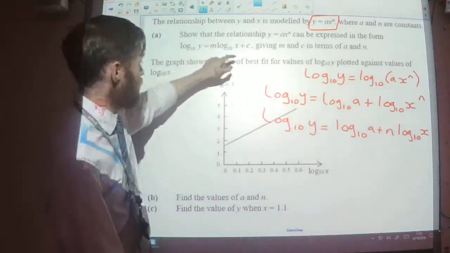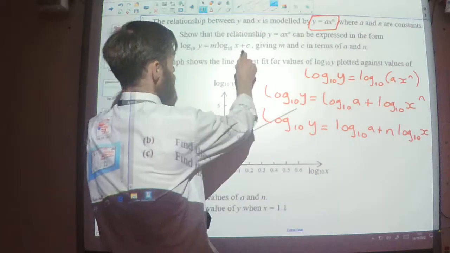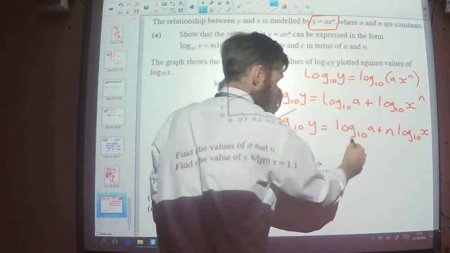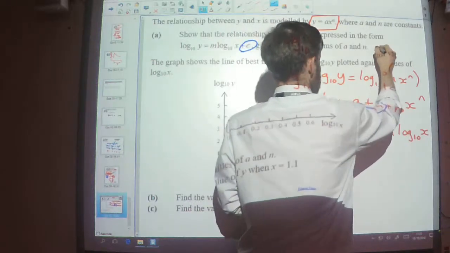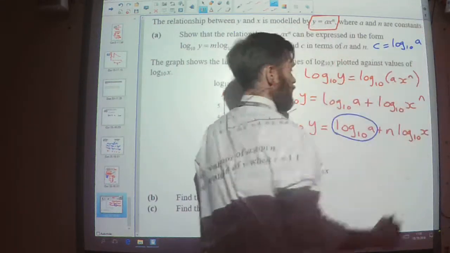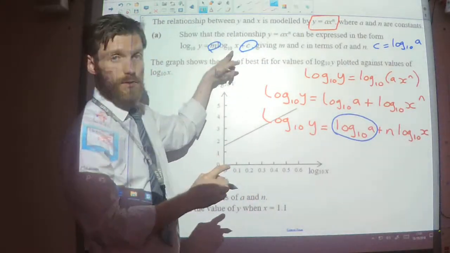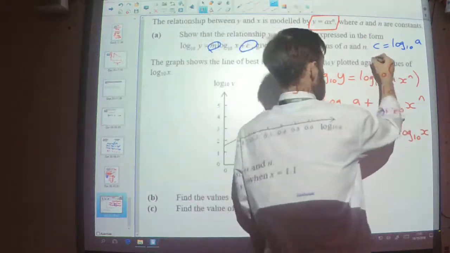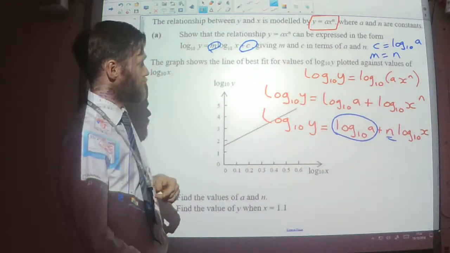Now let's just compare that and that. In order for these two things to be the same, I can see I've got a plus c constant on the end. So that means that c is going to need to be this. This is my constant. So c equals log to the base 10 of a. And their m that's in front of the log to the base 10 of x, their m is my n. So the gradient m is my n there.